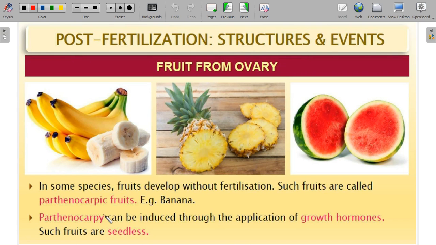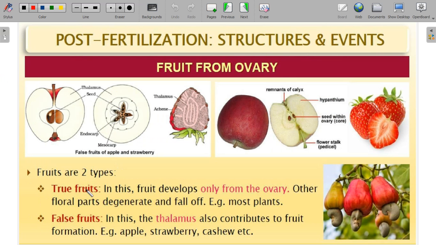Now I'll introduce a term for you. Banana is a true fruit. Why are we going to call banana a true fruit? I'm saying true. Banana is a true fruit. Why? It develops only from the ovary.